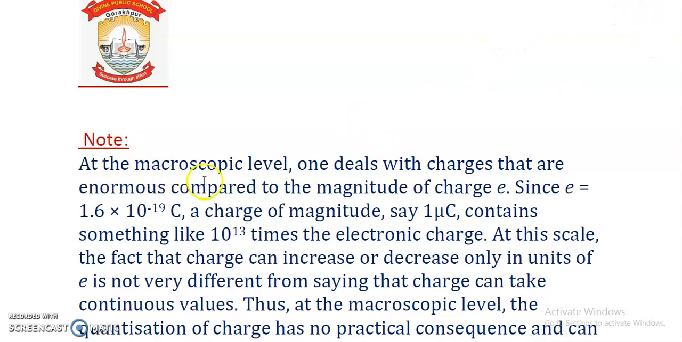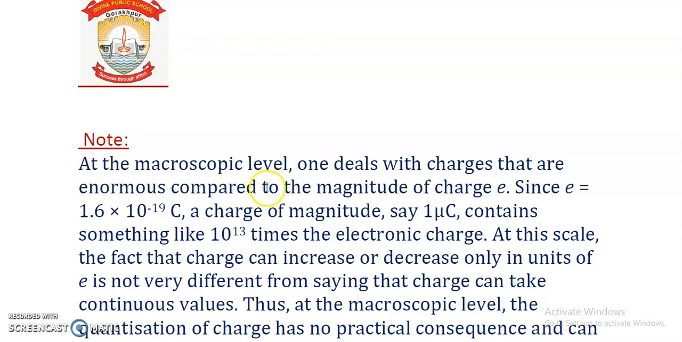At the macroscopic level, one of the domains which we have studied in class 11, that physics works on two domains. One is the microscopic domain and another is the macroscopic domain. At the macroscopic level we study the phenomena in bulk, and at the microscopic level at minute scale. Okay, so what is this drawback? Let's read it out first, then I'll elaborate it.